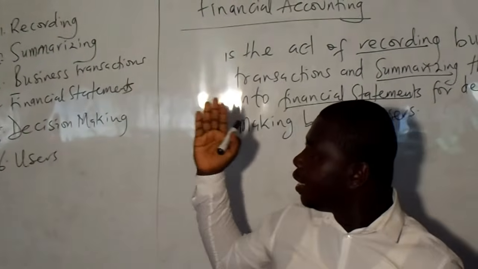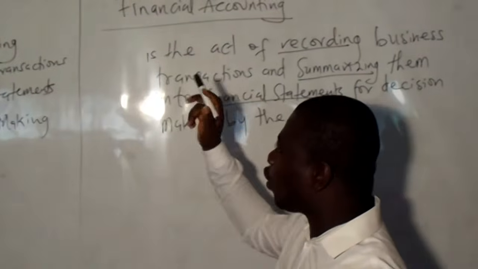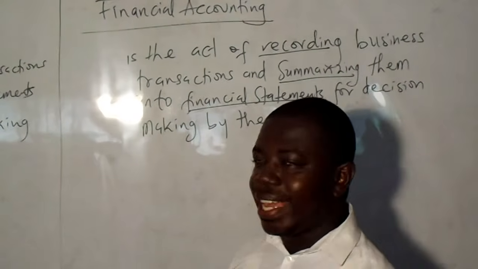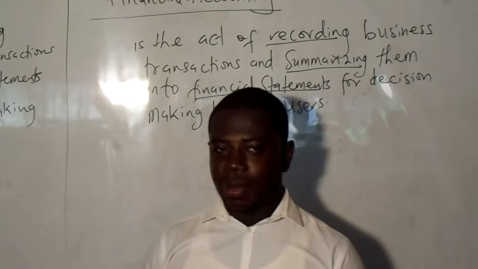So these are the basic terms in the definition. I said that financial accounting is the act of recording of business transactions and then summarizing them into financial statements for decision making by the users.